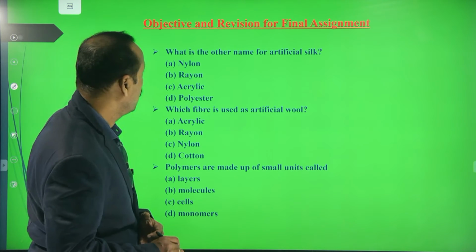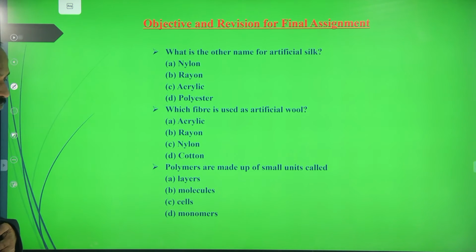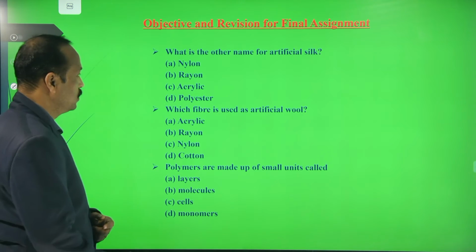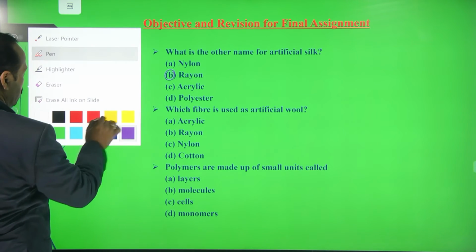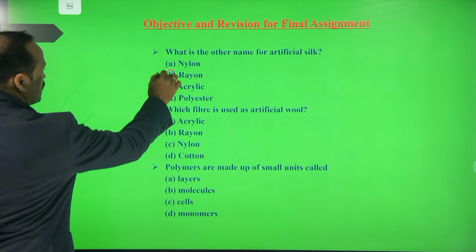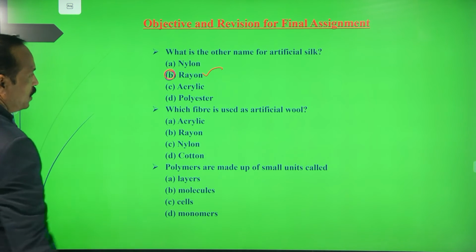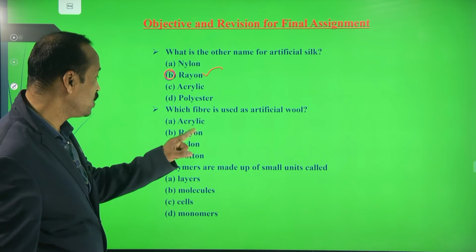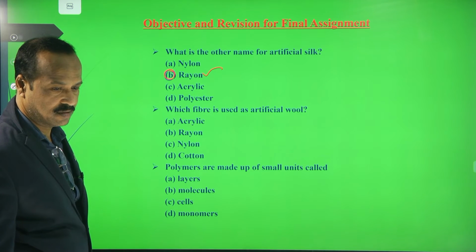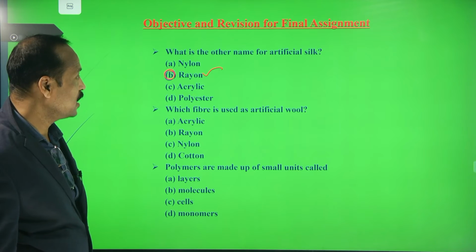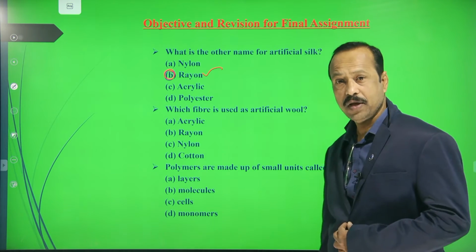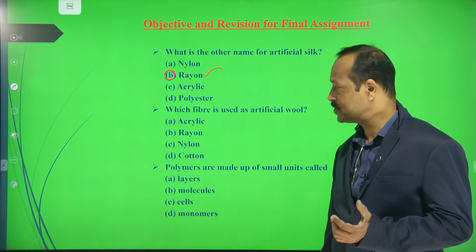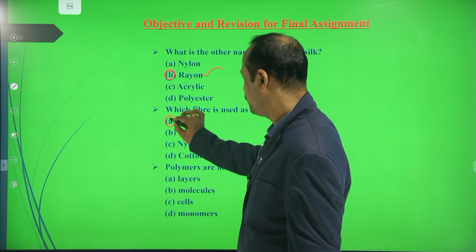Now, what is the other name of artificial silk? Rayon. I explained this to you. So rayon is the artificial silk. This is the right answer. Which fiber is used as artificial wool? Wool, you know, is generally used for sweaters and so on. So that is called wool, and here this is artificial wool. Artificial wool is acrylic.